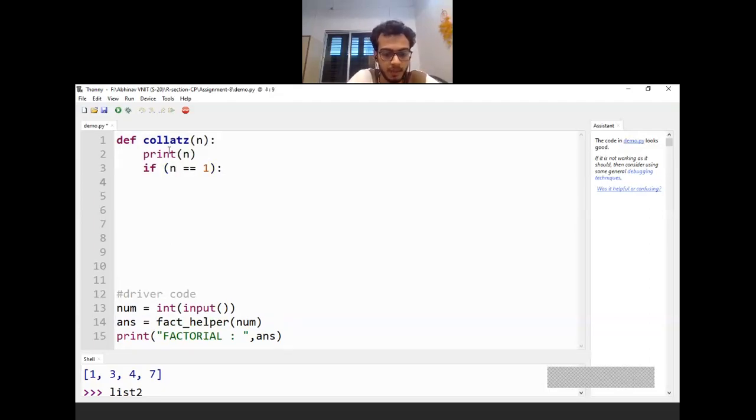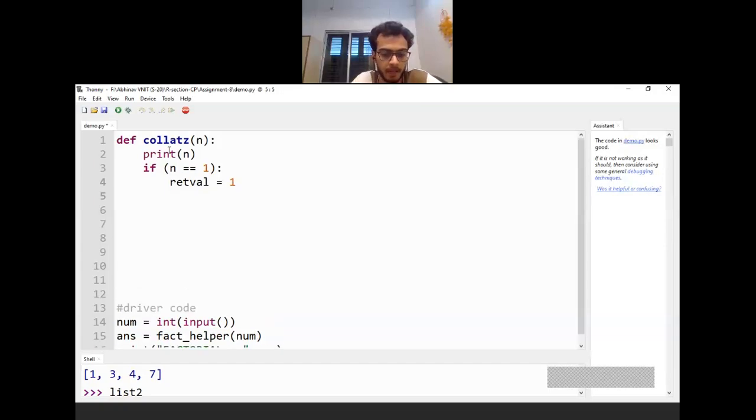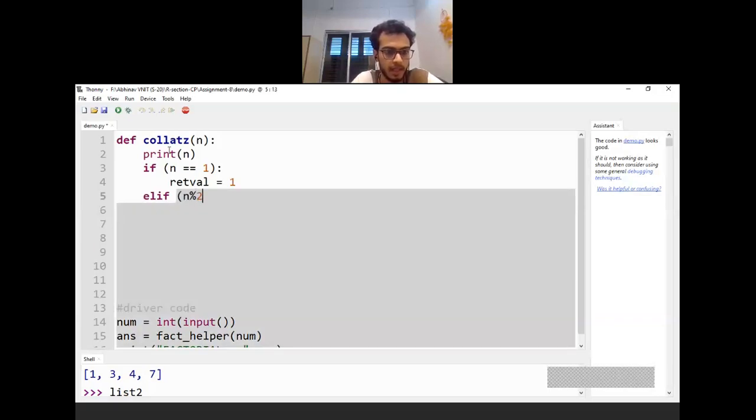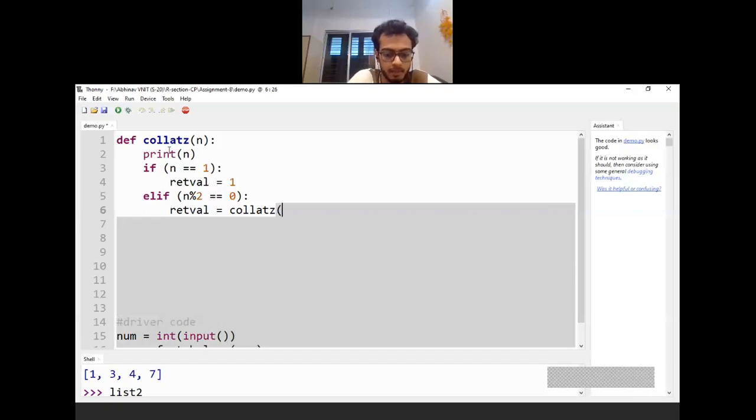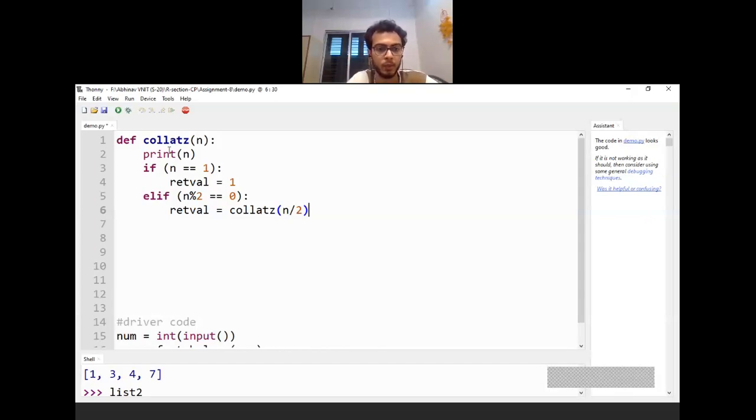So if n is 1, my return must be 1. And if the condition is, if n is, let's say, even, what I must do is I will call this as a recursive call. Then I will pass the number divided by 2,